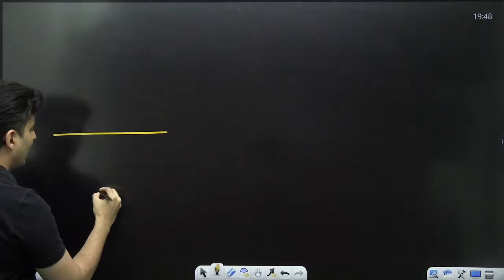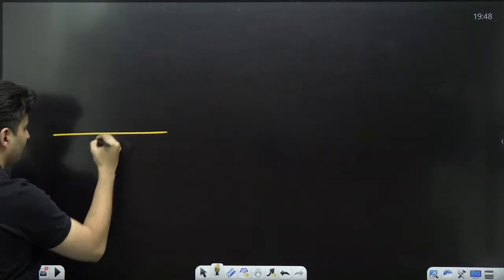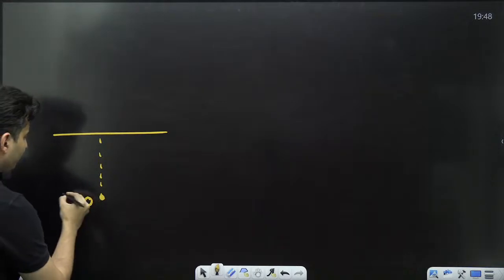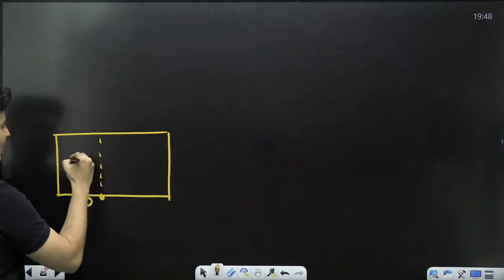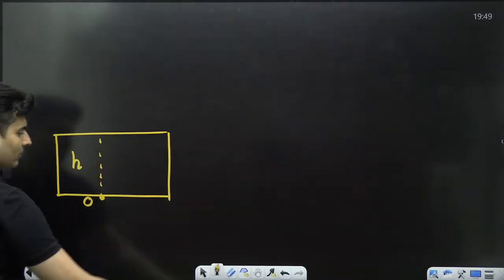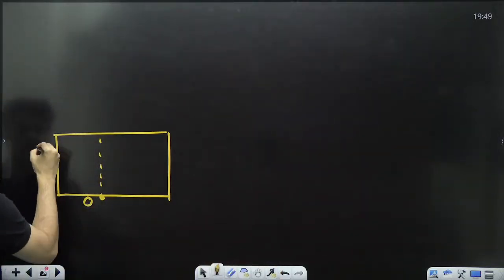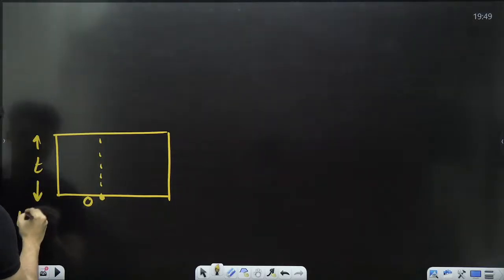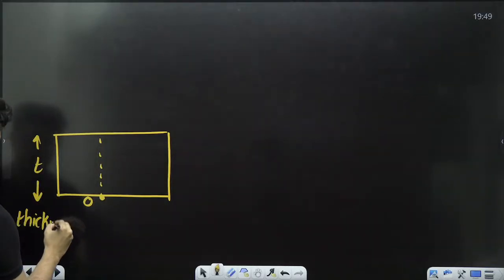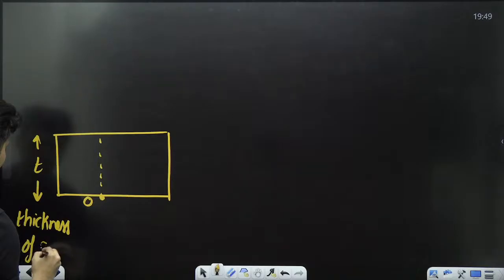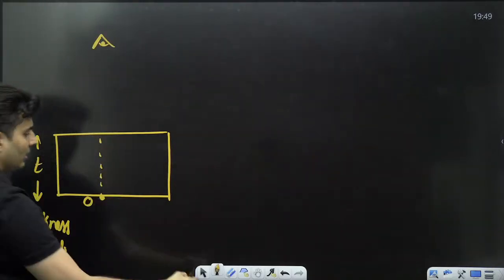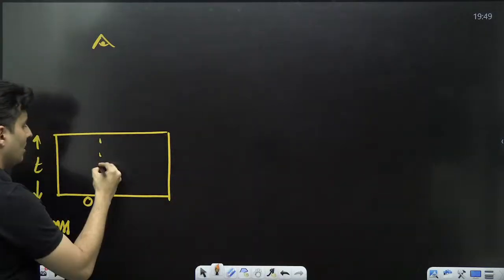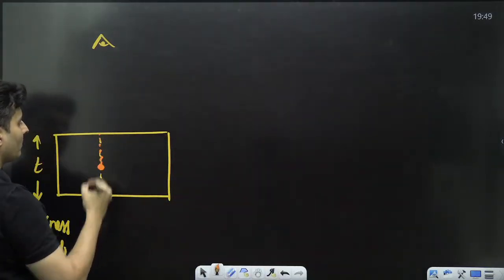We know that if an object is over here at a depth of, let's say, t being the thickness of the slab, when seen from here, that object's position will appear here.